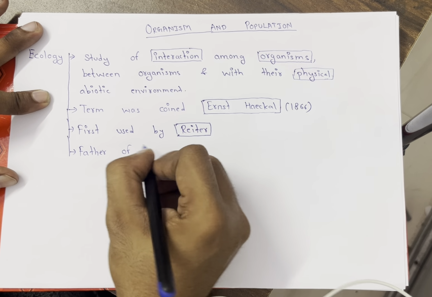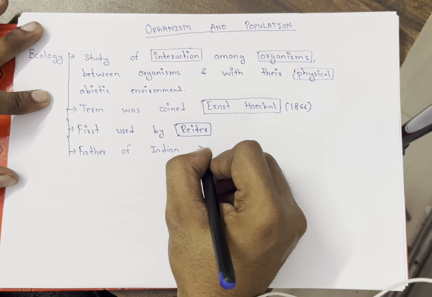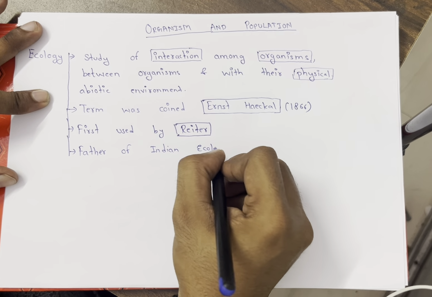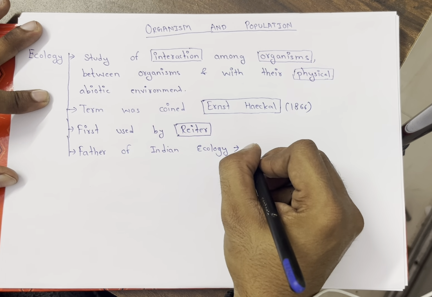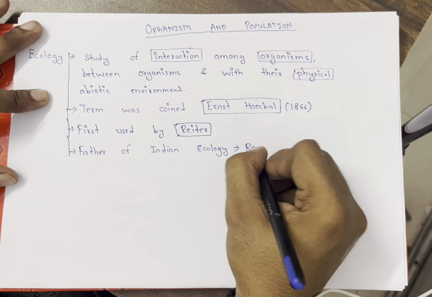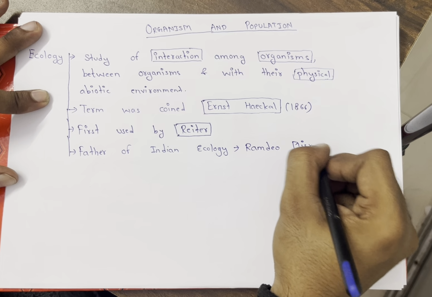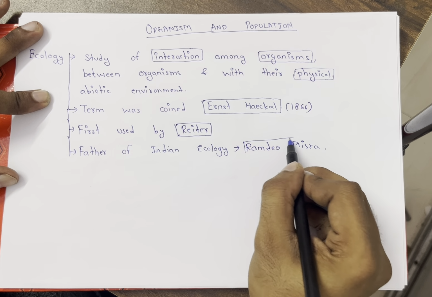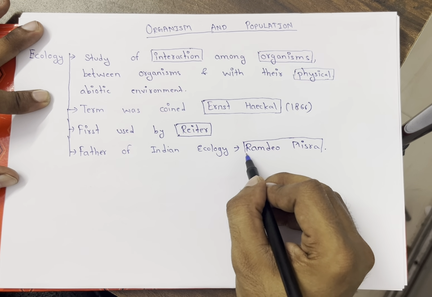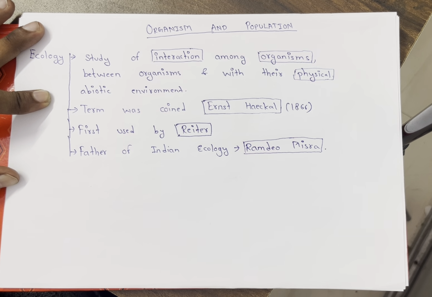Now I am telling you about the father of Indian ecology. Who was the father of Indian ecology? Does anyone know? Quick. Okay, the father of Indian ecology is Ramdeo Misra. He completed his PhD in the US, then came back to India and worked at BHU as a professor.